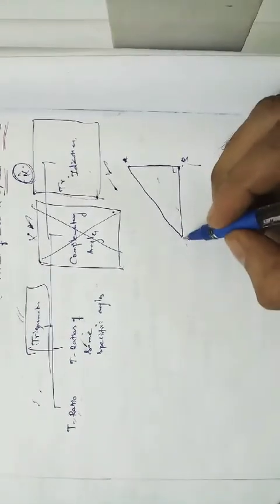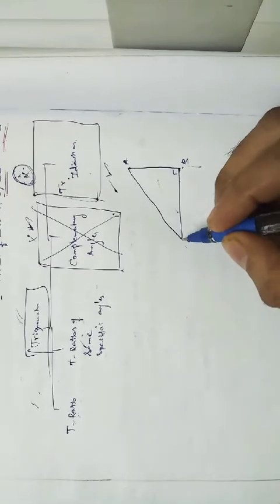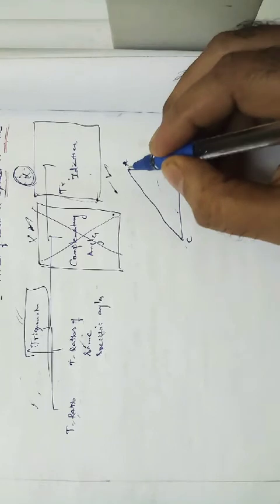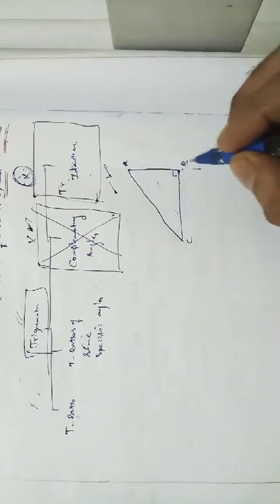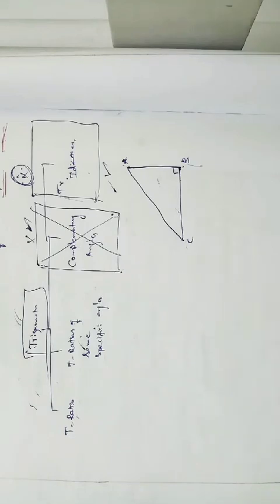I'm saying that from the point C you are seeing the top of the building, A, right? You are seeing the top of the building and you just want to measure the length of AB, what is the height of the building. That is the only thing you want to find, right?